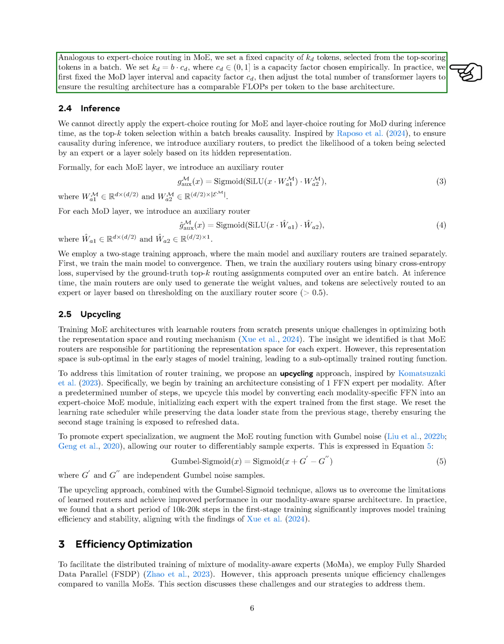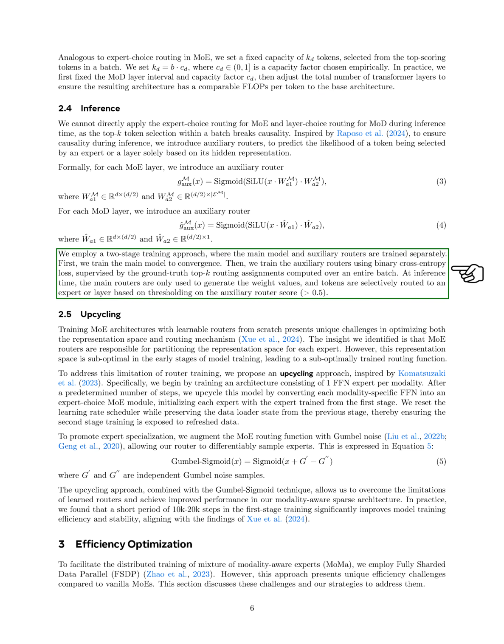For each MoE layer, we create an auxiliary router that uses a sigmoid function applied to a SiLU activation, which is calculated from the token's representation. Similarly, for each MoD layer, we introduce another auxiliary router with the same structure. We adopt a two-stage training process, where we first train the main model until it converges.